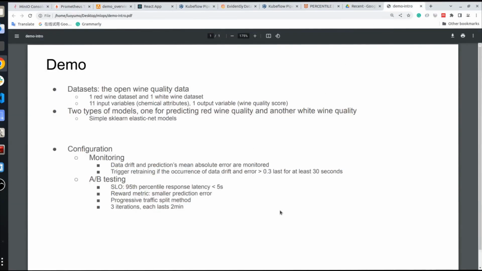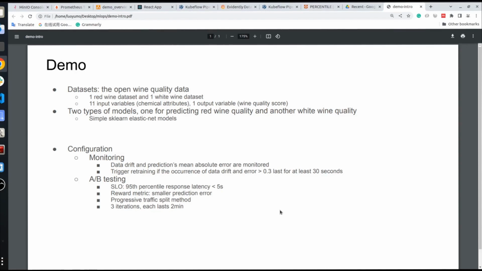As for the A/B testing, the same service level objective and reward metric are used in A/B testing both the red and white wine models. The service level objective requires that the 95th percentile response latency of the inference service should be smaller than 5 seconds. And regarding the reward metric, the smaller the mean absolute error, the better the model performance.